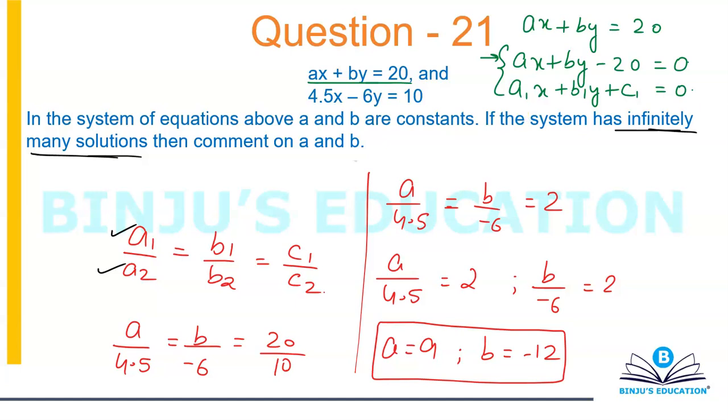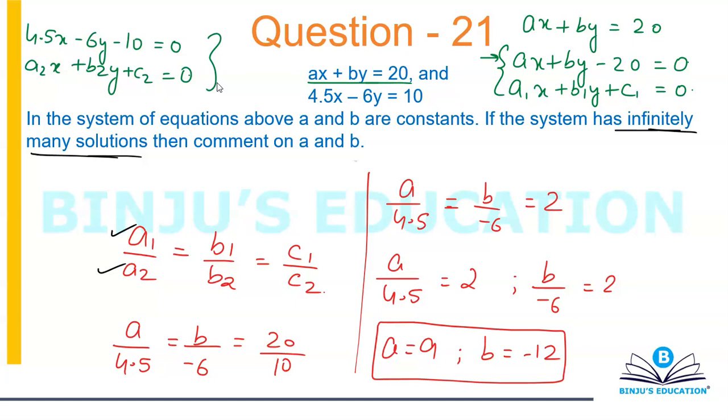Same thing, do it for the second equation also. The second equation is 4.5x minus 6y minus 10 is equal to 0. Compare this with a2x plus b2y plus c2 is equal to 0. You're going to get a2 is 4.5, b2 is minus 6, c2 is minus 10. The next question they usually ask me is, what if we interchange? That is, what if I take my first equation to be a2x plus b2y plus c2 and the second equation as a1x plus b1y plus c1? It won't matter. It won't change anything. You will still end up getting the same result, because it's a ratio. That's what you are doing.